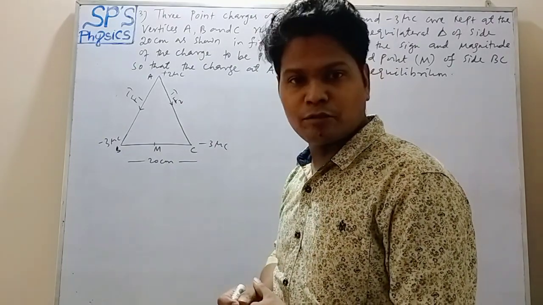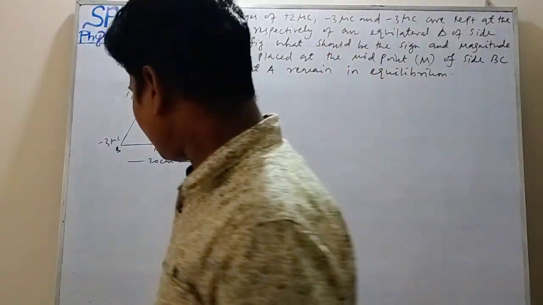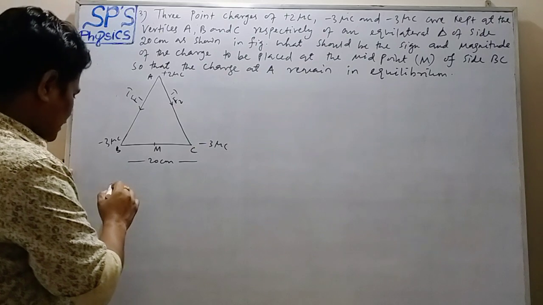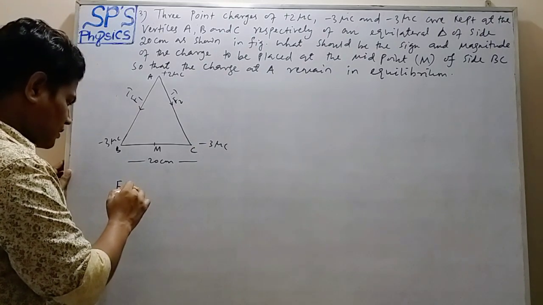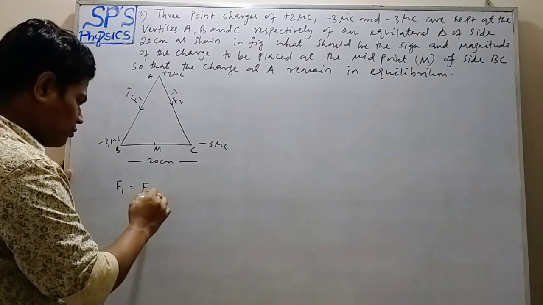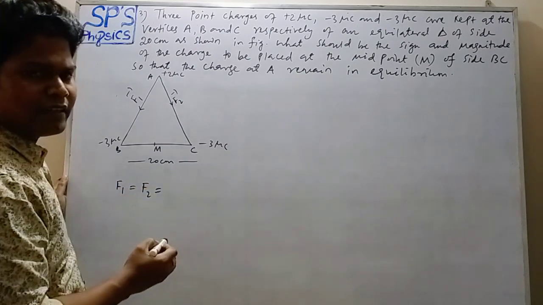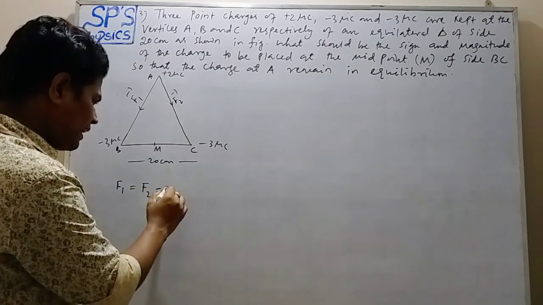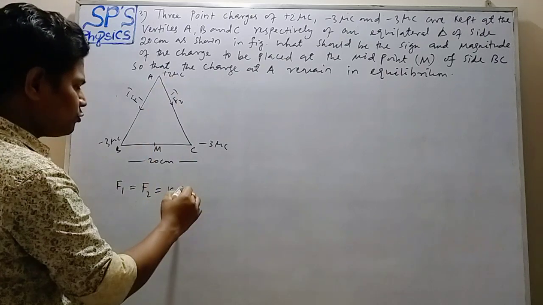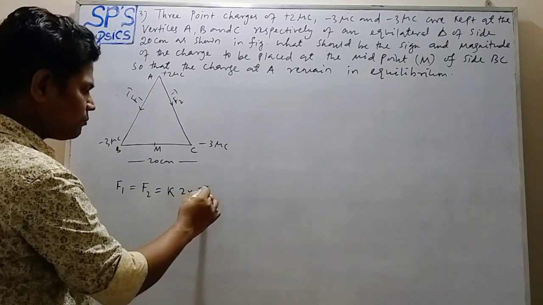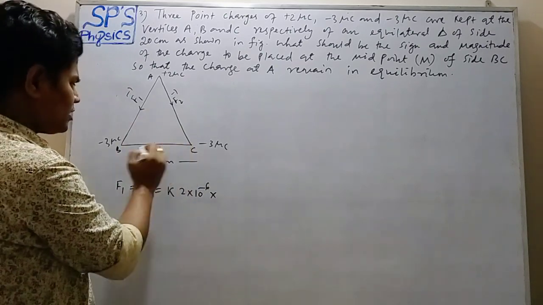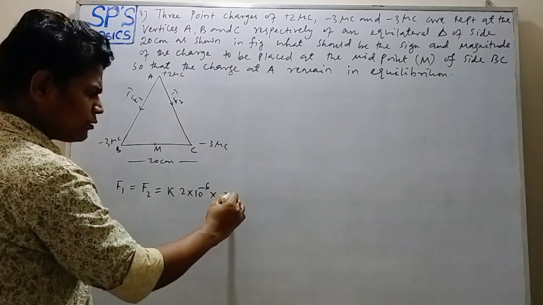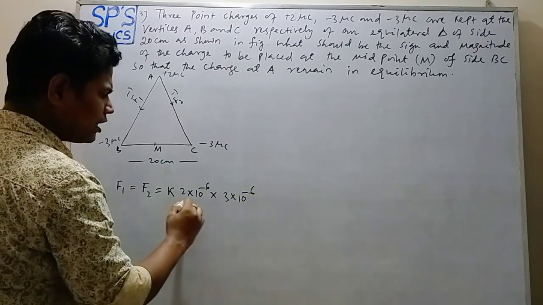So F1 and F2 must be equal in magnitude. So F1 equals F2 equals K Q1 Q2 upon R square. So K, Q1 is 2 microcoulomb, 2 into 10 to the power minus 6, into Q2 is minus 3 microcoulomb, that is 3 into 10 to the power minus 6, upon R square.